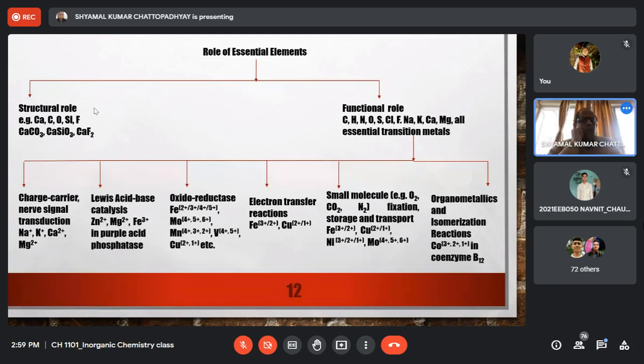So what happens in DNA, in the double helix, in each strand there are phosphate moieties. Now phosphate moieties are negatively charged. So when the double helix is formed, the phosphate moieties of one helix and phosphate moieties of the other helix will repel each other. And unless this repulsion is taken care of, the double helix cannot be stabilized.